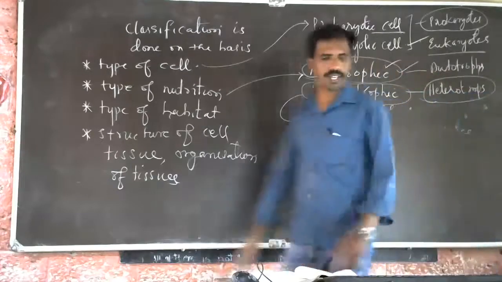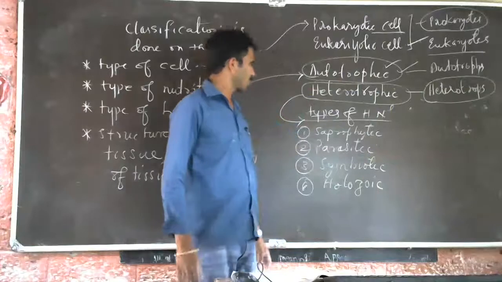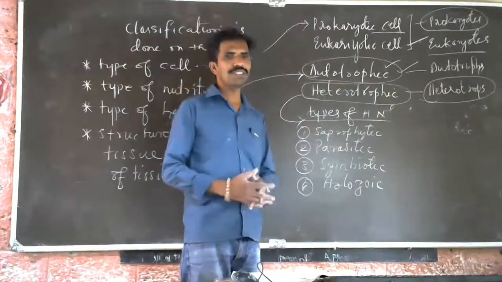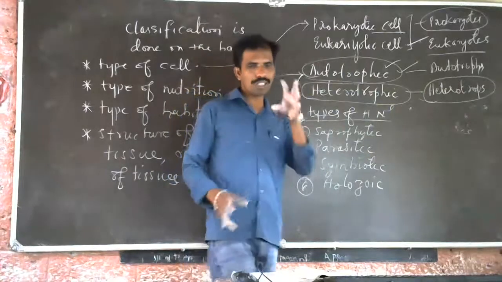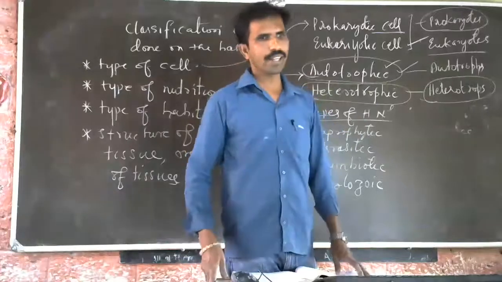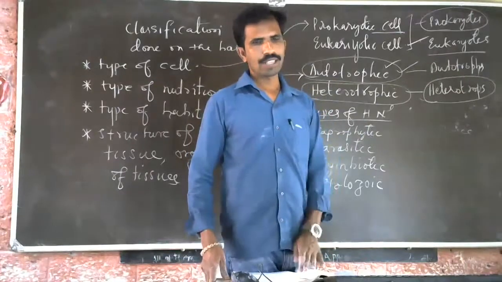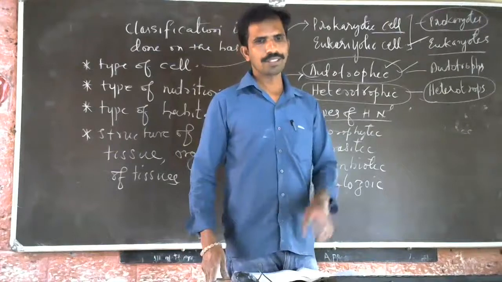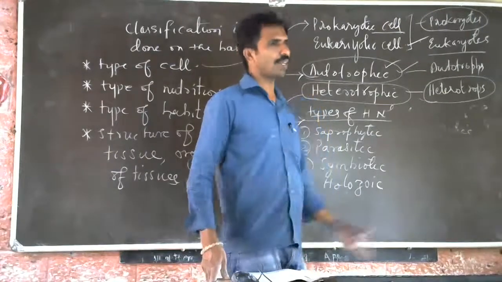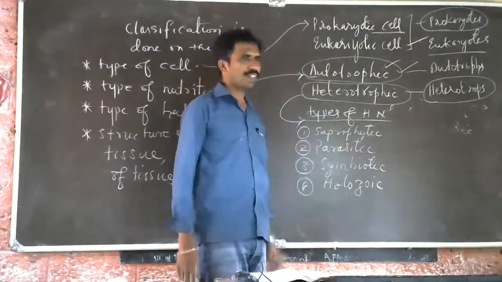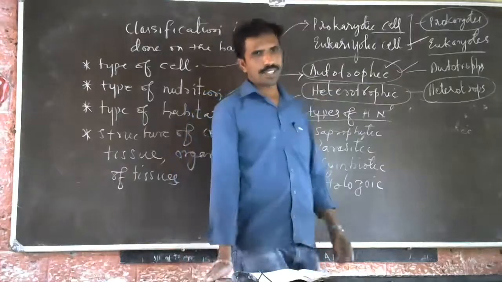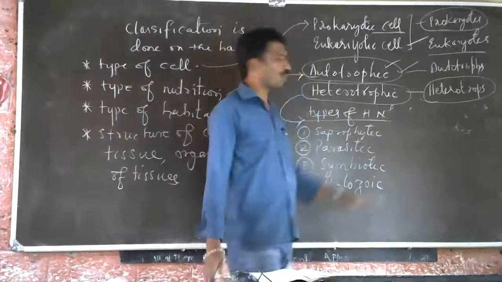Here we take saprophytic. Saprophytes means the organisms which grow on decaying material. Example, mushroom or fungus. They grow on decaying materials. Is it clear? They are called saprophytes.